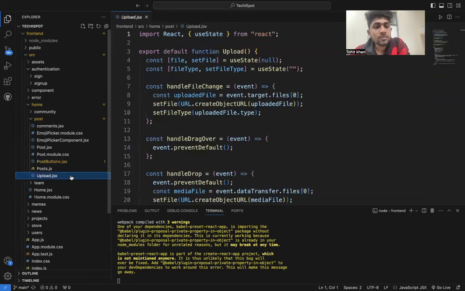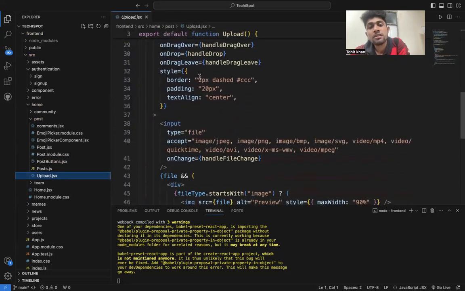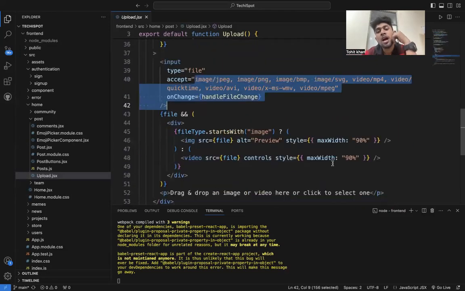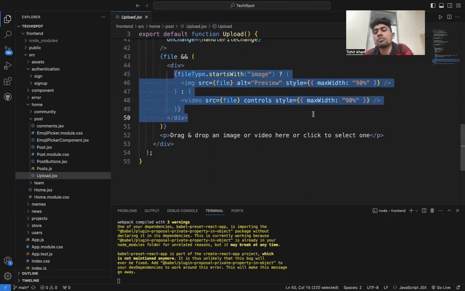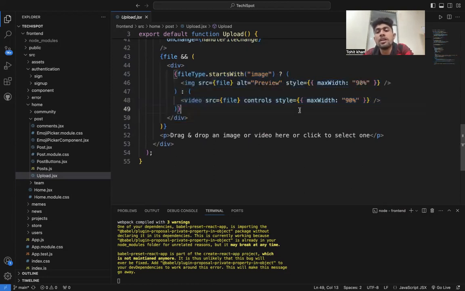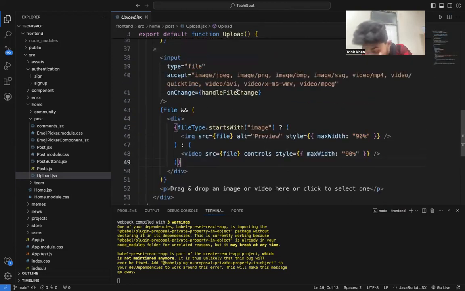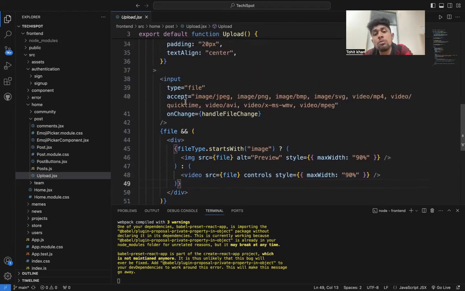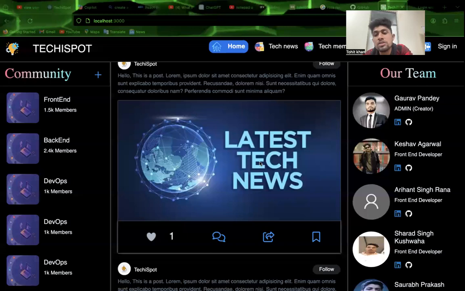Then uploading all the posts, with the post border centered and the images. Images can be dropped, the image or video, or you click to select one, and the files are stored as video src and files. In my post section I will also discuss my video section.